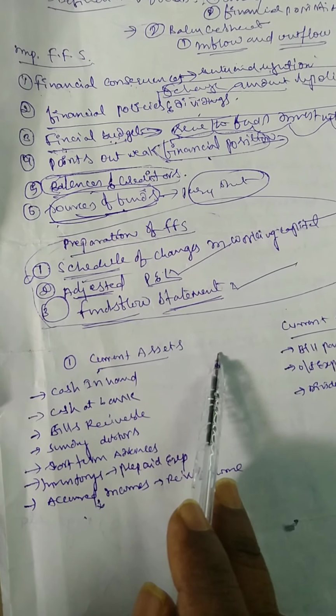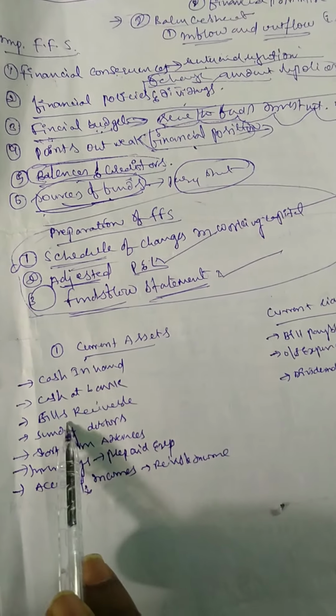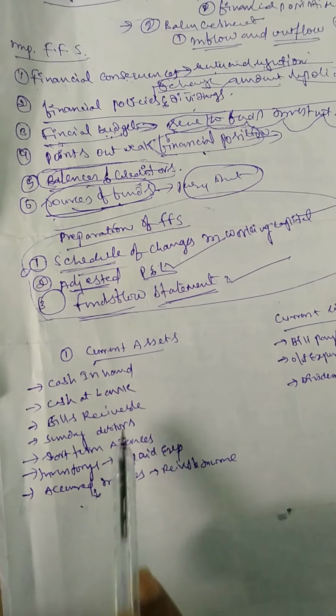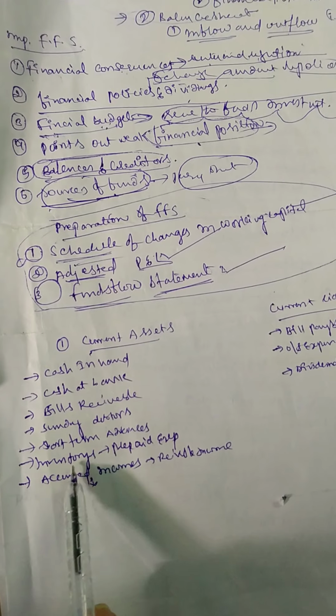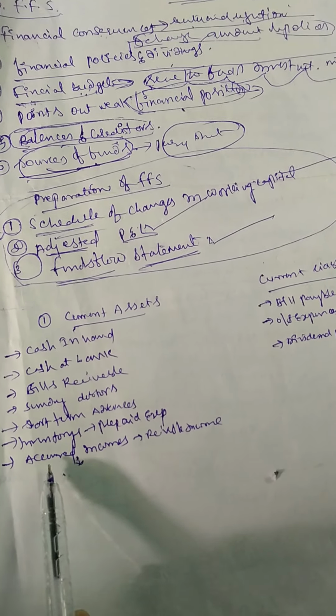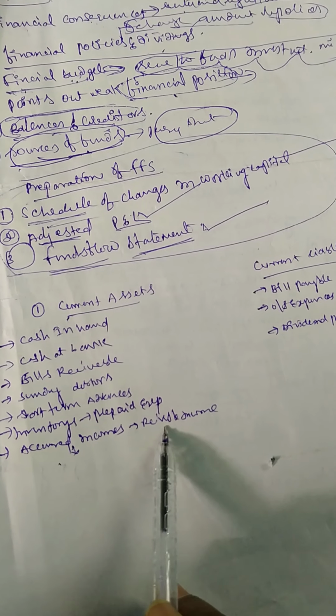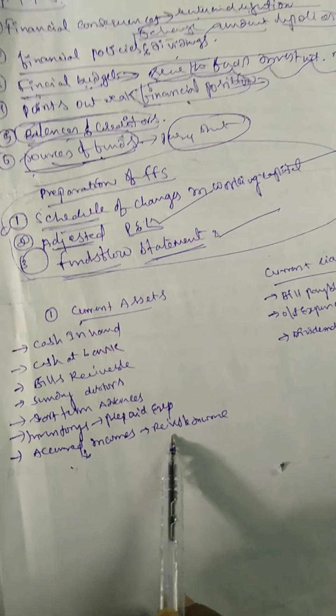They are cash in hand, cash at bank, bills receivable, sundry debtors, short term advances, inventory, prepaid expenses, and accrued incomes. Accrued income means receivable income.